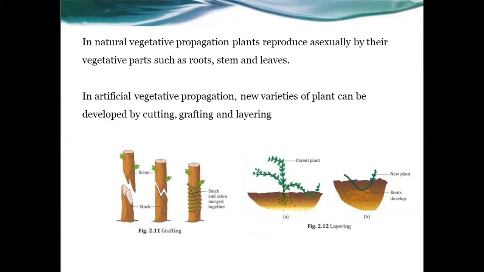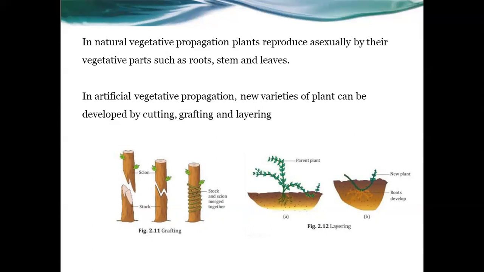Artificially means new varieties of plants can be developed by different processes like cutting, grafting, and layering. The examples are already given in the figure, grafting, layering, and like that. So this is artificial vegetative propagation. Artificially we are doing it, it is man-made.